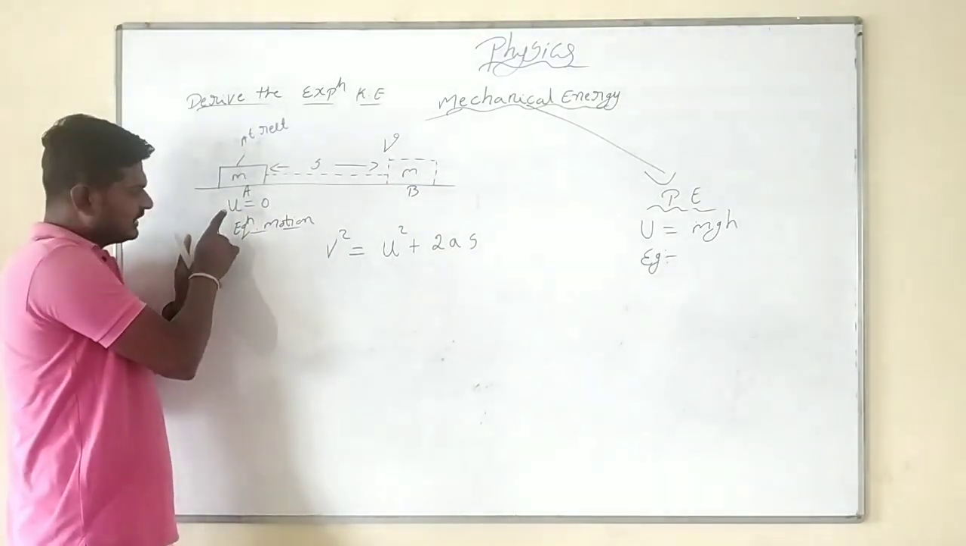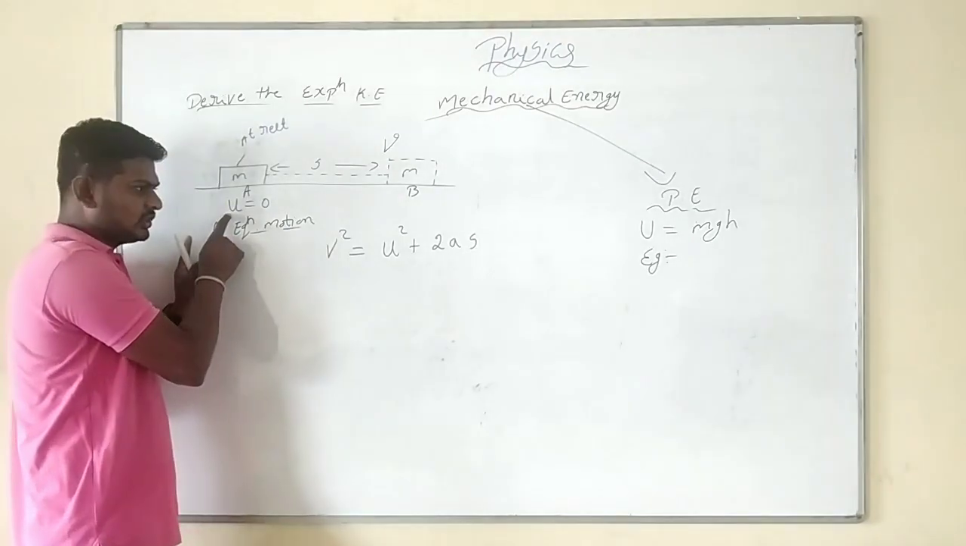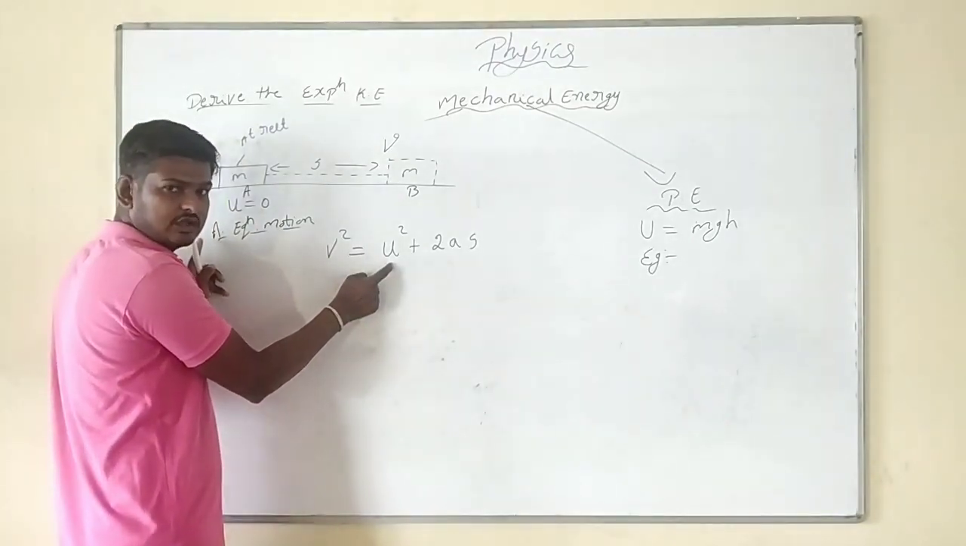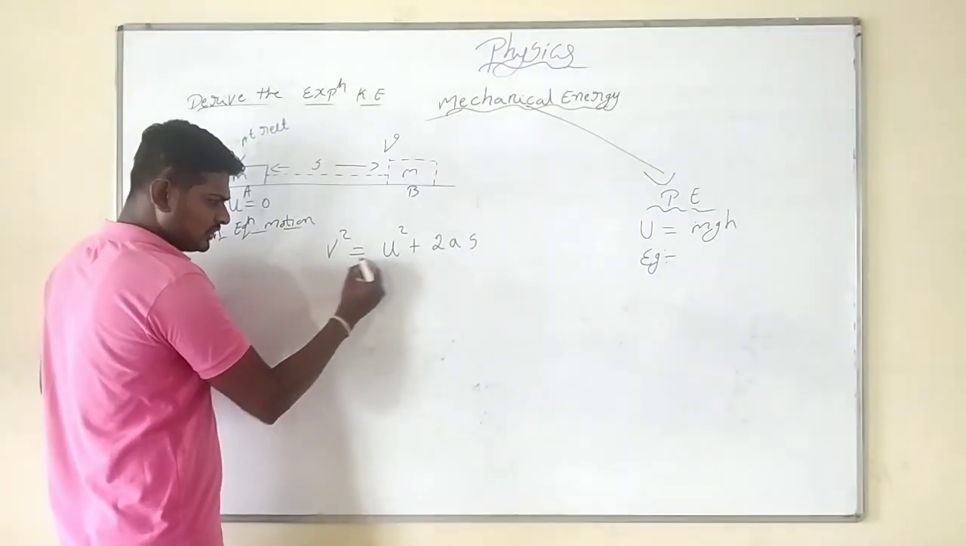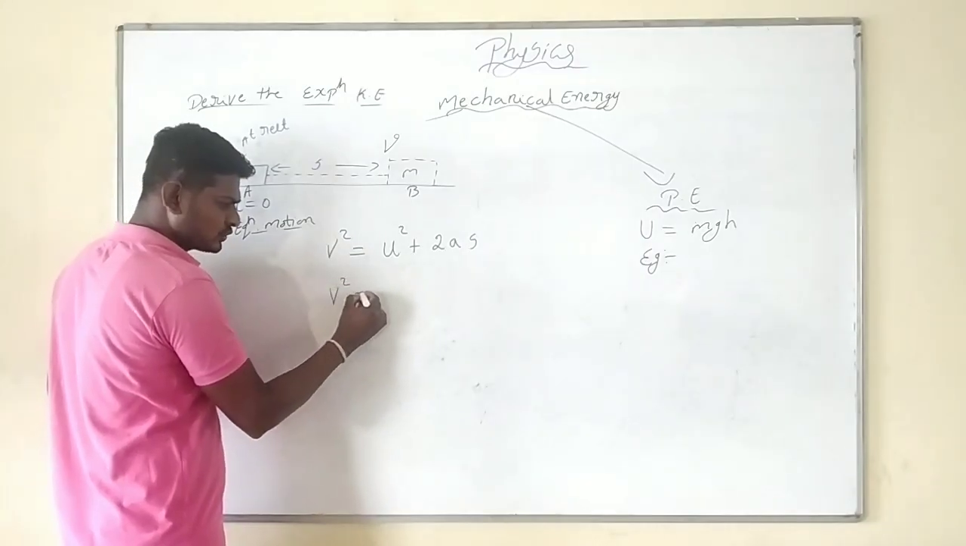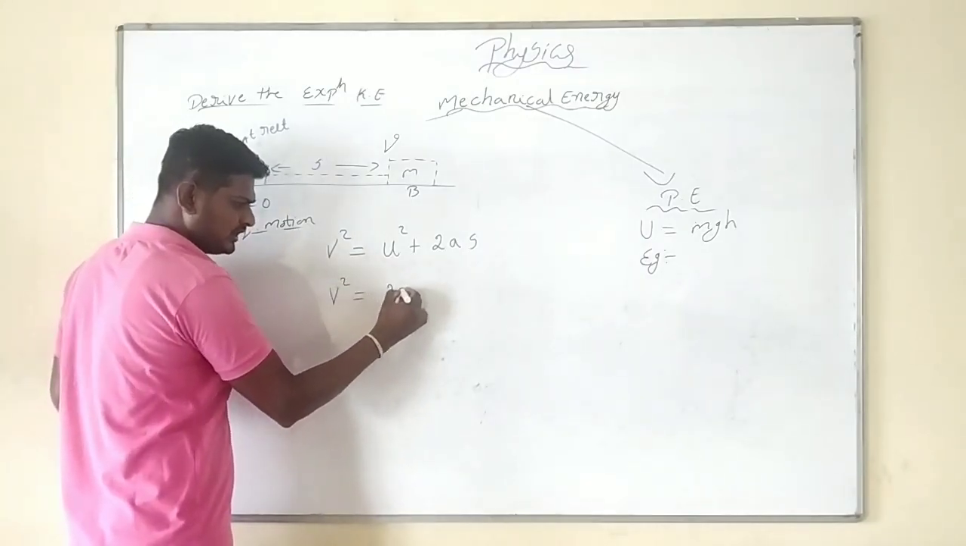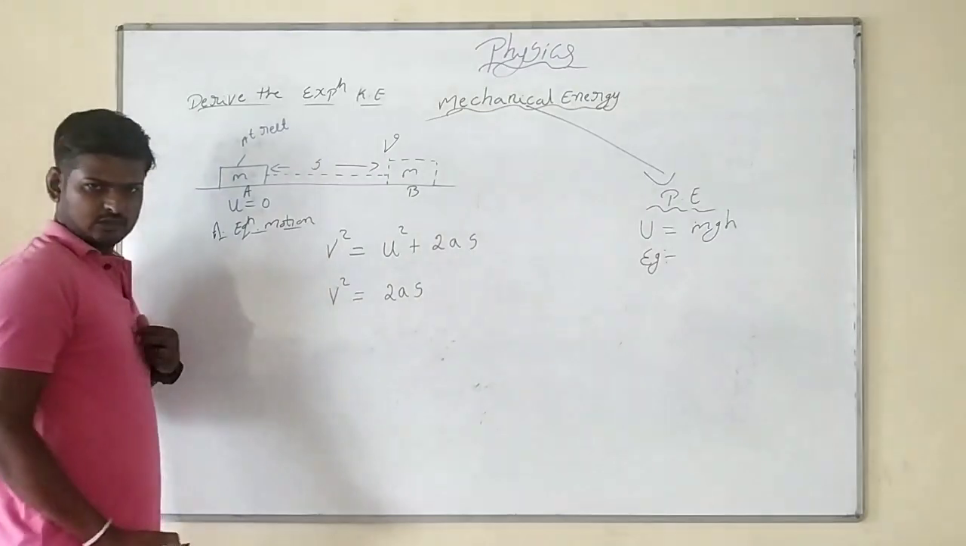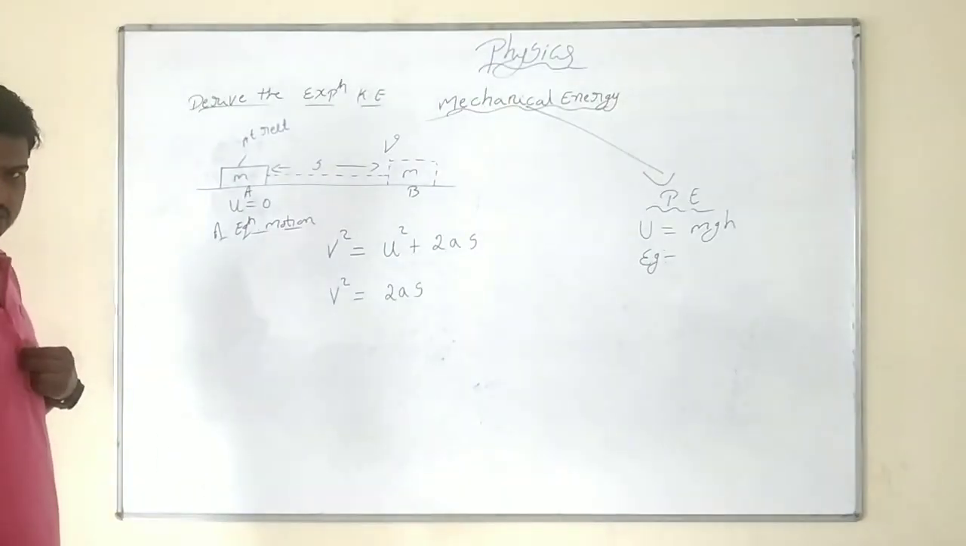Now already I told the object is at rest. Taking the object at rest, initial velocity becomes 0. u will be 0. When u is 0, v square is equal to 2as we got.